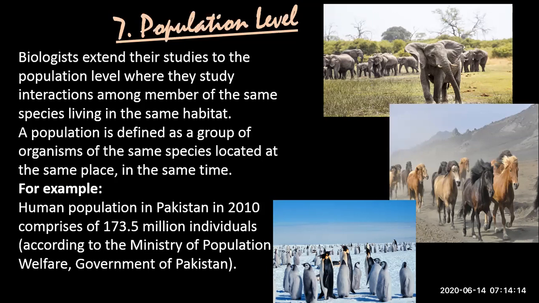No. Same time, same place, and same organism, same species will be called as population. For example, population of elephant, population of horses, population of penguin, population of horses in Pakistan, or population of penguins on North Pole. Let's take an example.